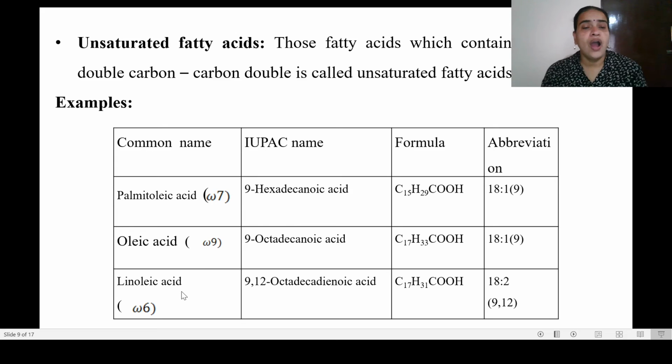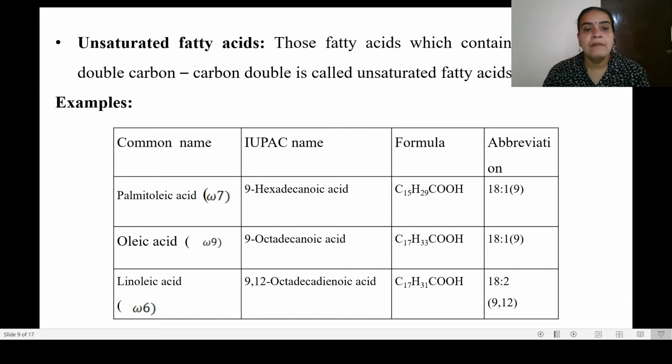Now, how about unsaturated fatty acids? In the molecular structure, these fatty acids contain carbon-carbon double bonds. It can be one double bond, or more than one double bond. In the alkyl part, it will be an alkenyl carboxylic acid.